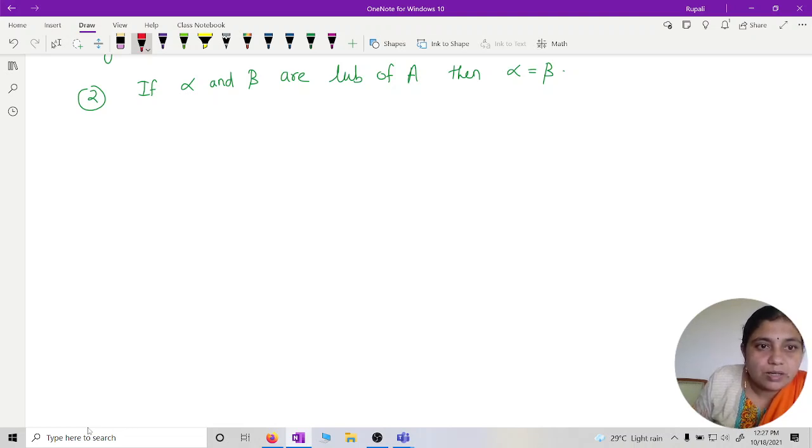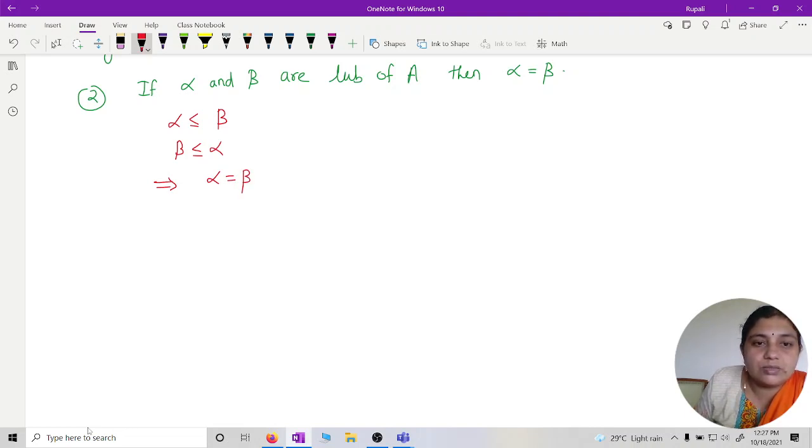So alpha is an upper bound, and since beta is least, beta is less than or equal to alpha; and beta is also an upper bound of A, and since alpha is least, alpha is less than or equal to beta. This implies alpha must be equal to beta.